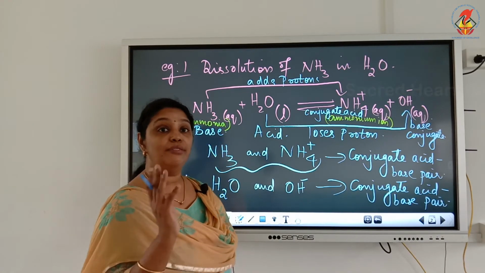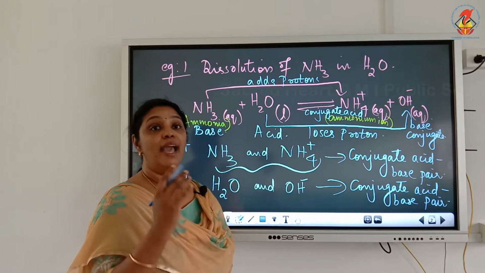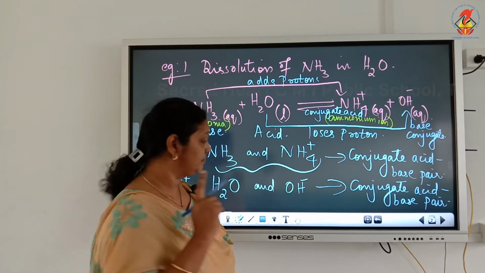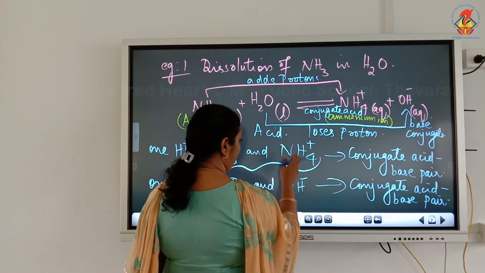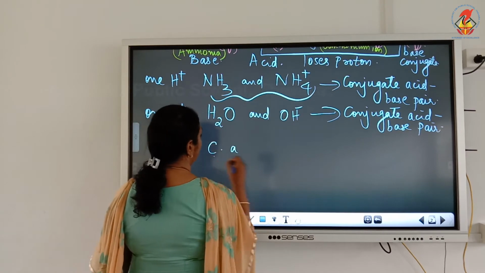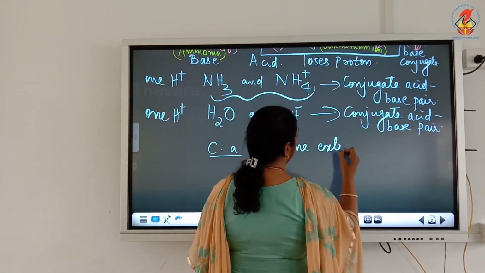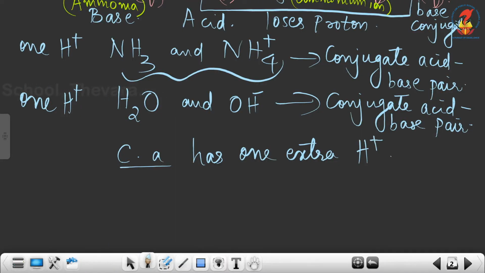Now, how will you write the conjugate acid of a base and the conjugate base of an acid? There is a technique for that. Conjugate acid has one extra proton and conjugate base has one less proton.